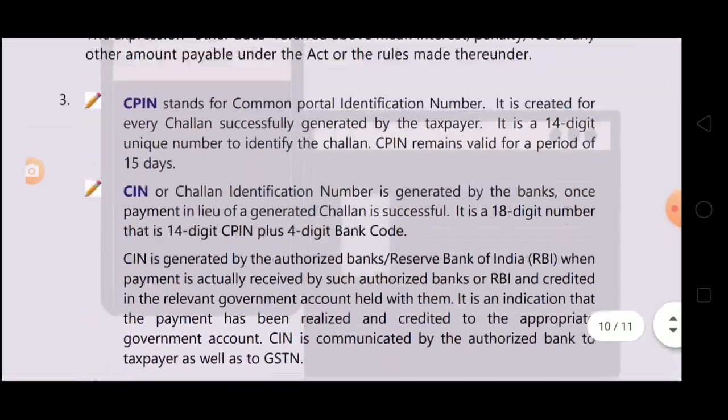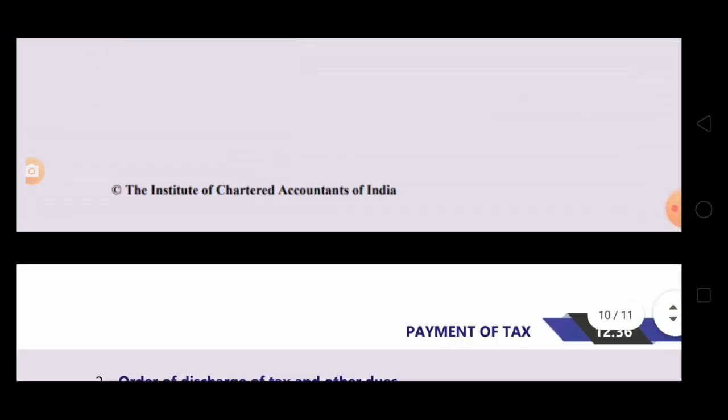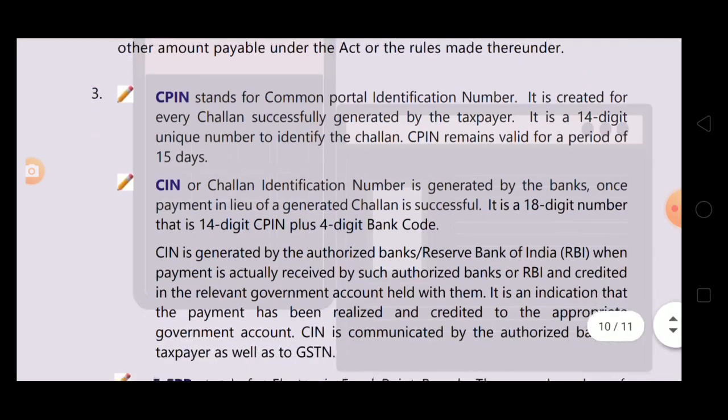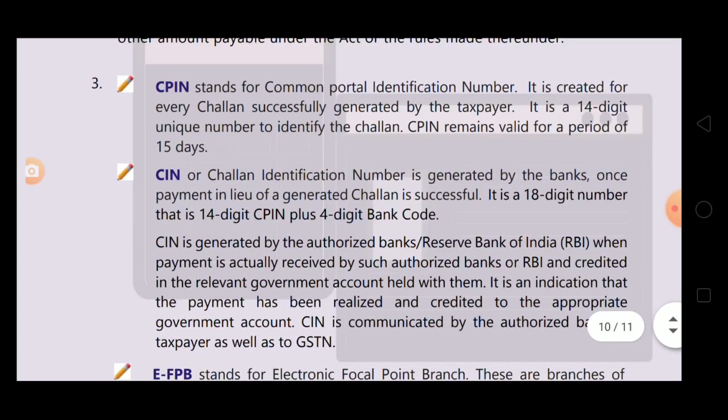Now next is CIN and CPIN. See, what is CPIN? CPIN stands for Common Portal Identification Number. It is created for every challan successfully generated by the taxpayer. It is a 14-digit unique number to identify the challan. CPIN remains valid for a period of 15 days. When the challan is generated successfully, the CPIN is generated.